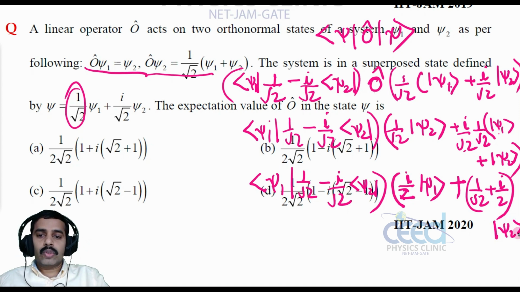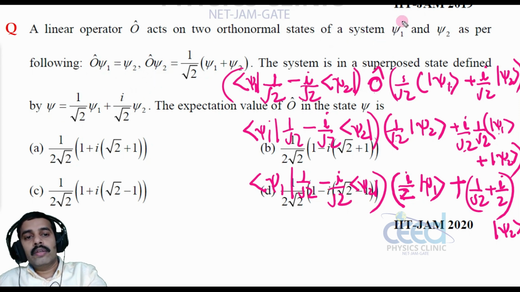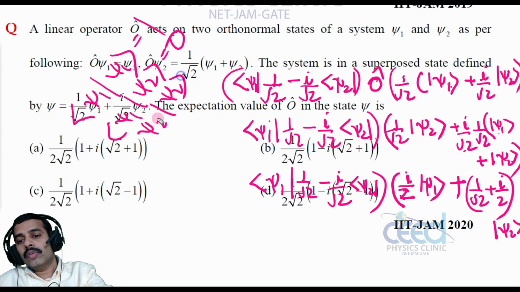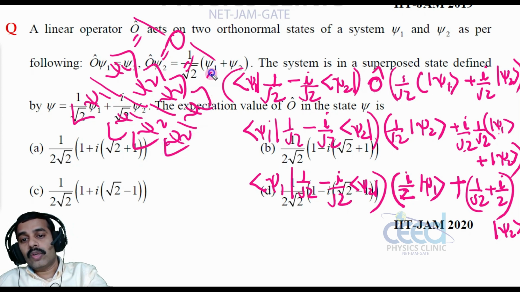Now these are the orthonormal states, right? So we can find out this into this, that is psi 1 psi 1 is equal to 1, using the result orthonormal eigenstate, this psi 1 psi 1 is equal to 1, right? Psi 1 psi 2 is equal to 0, right? Similarly psi 2 psi 2 is equal to 1, and psi 2 psi 1 is also equal to 0.